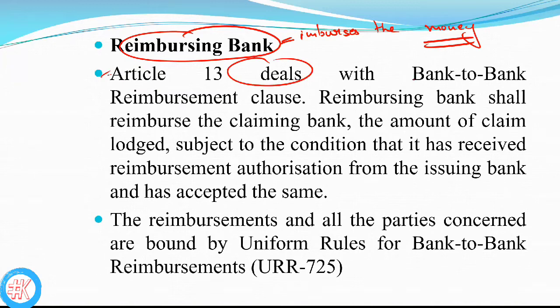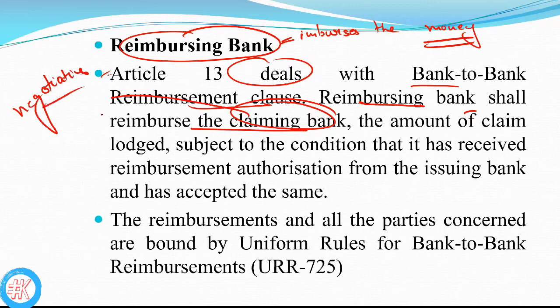Article 13 deals with the bank to bank reimbursement clause. The reimbursing bank shall reimburse the claiming bank, basically the negotiating bank that negotiates the LC, the amount of claim lodged, subject to the condition that it has received reimbursement authorization from the issuing bank and has accepted the same.